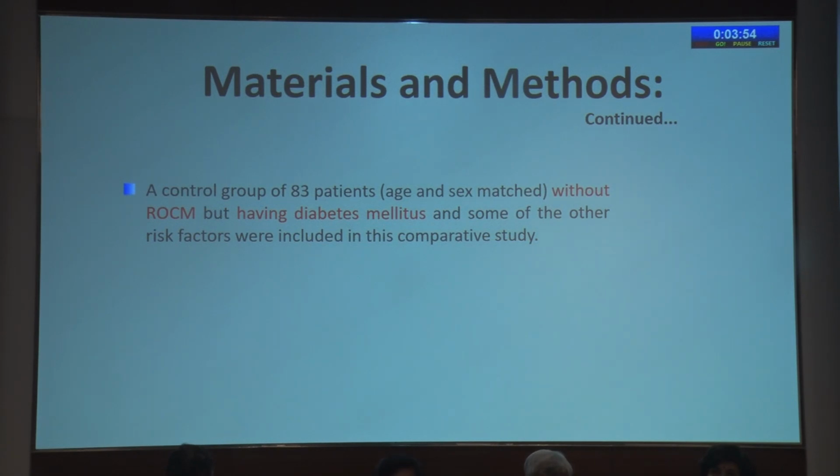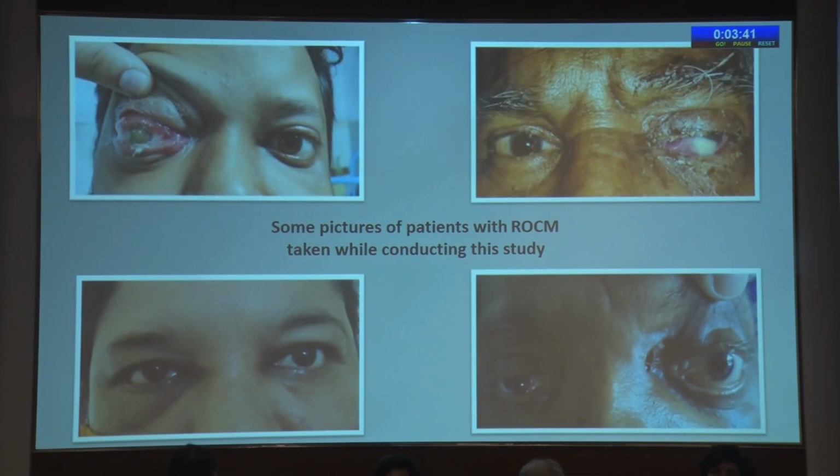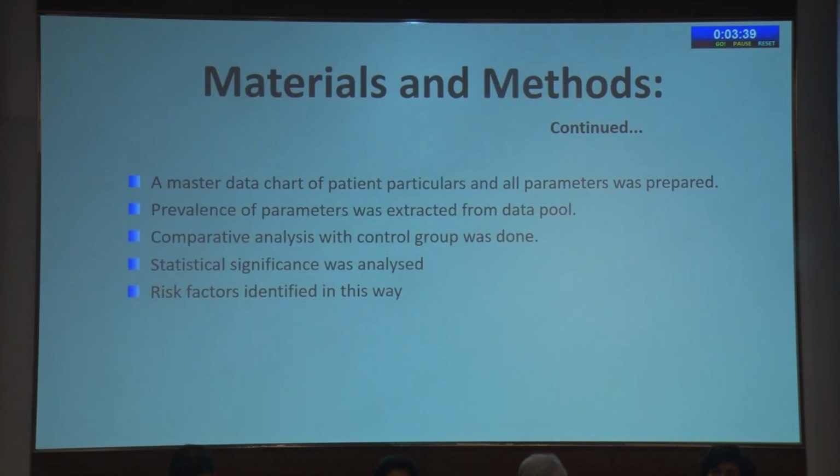A control group of 83 patients, age and sex matched, without ROCM but having diabetes mellitus and some of the other risk factors, were included in this comparative study. These are some pictures of the patients while I was conducting this study. A master data chart of the patient particulars and all parameters was prepared. Prevalence of the parameters was extracted from the data pool. Comparative analysis with control group was done. Statistical significance was analyzed. Risk factors identified in this way.